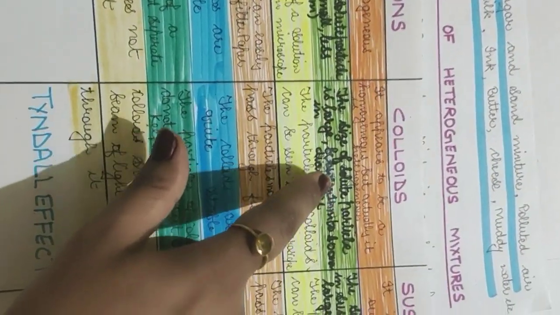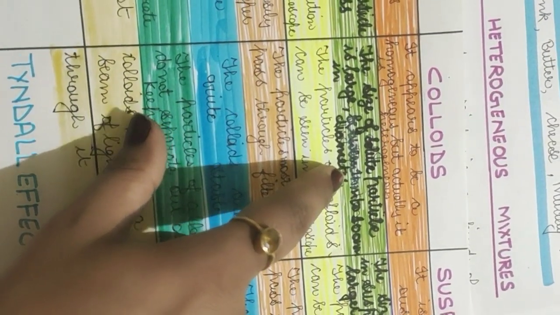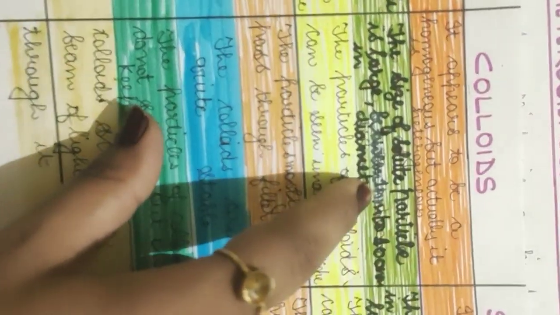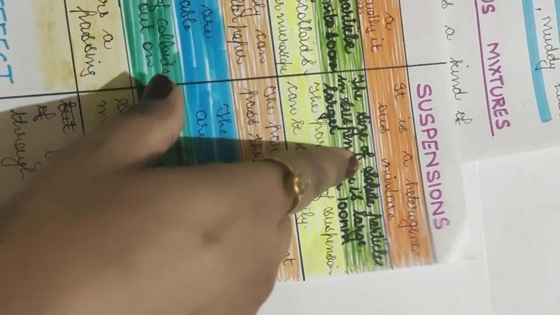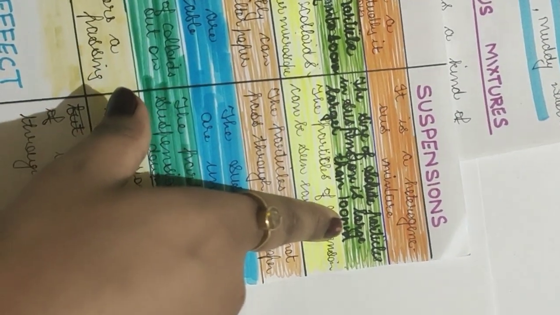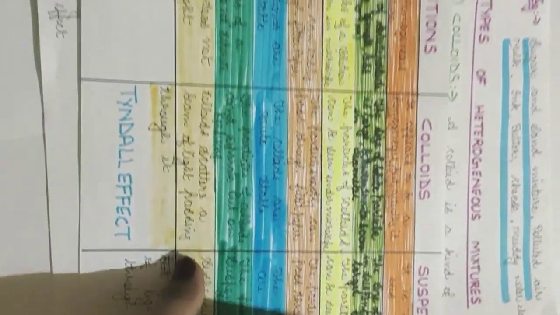It is between 1 nanometer and 100 nanometer in diameter. And in the case of suspensions, the size of solute particles is larger than 100 nanometer. Okay, so remember this point.